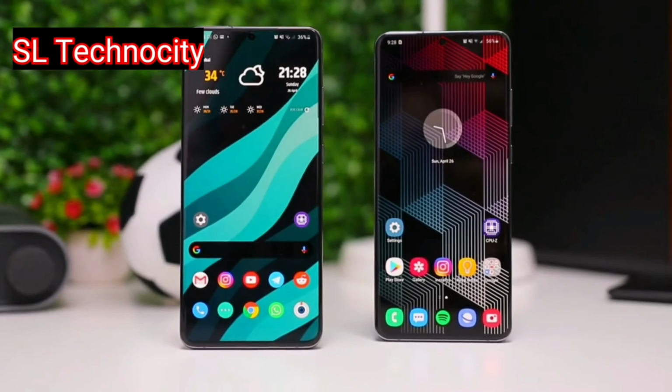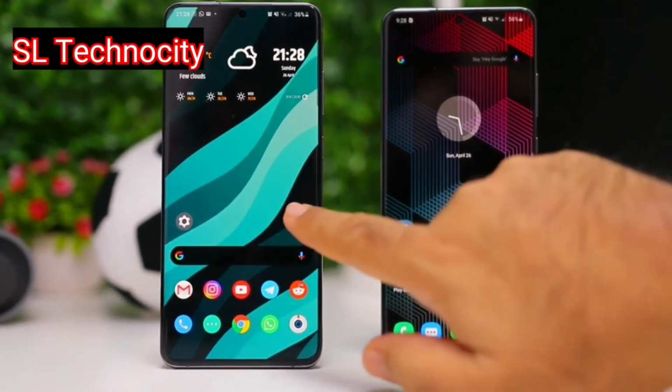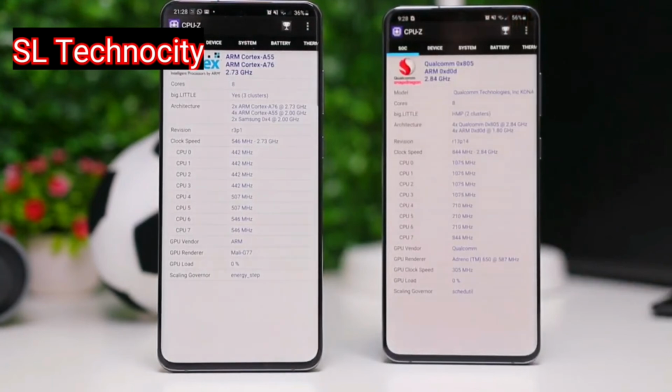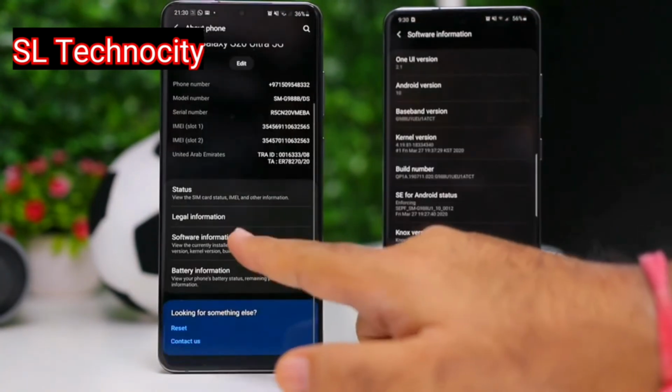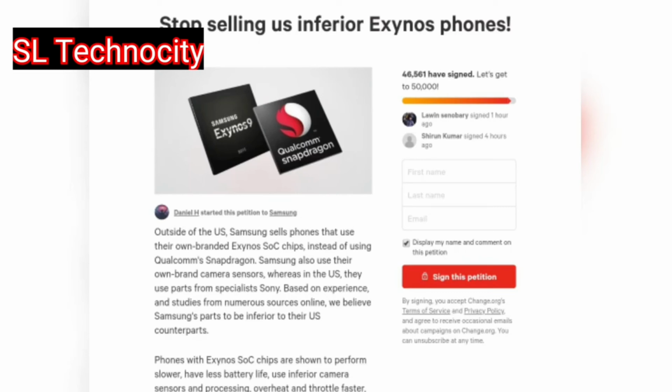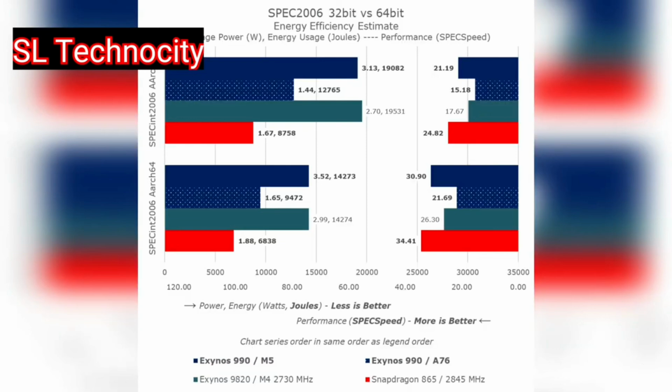Because of this, Samsung has not yet decided to include the Snapdragon for us. So we'll hope that it will change in the future, with Samsung expanding their Snapdragon counterparts and not selling the Exynos. You can see here the Exynos phones. You can see the petition also. More than 50,000 people have signed this petition.